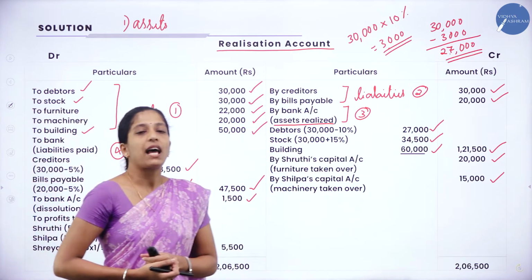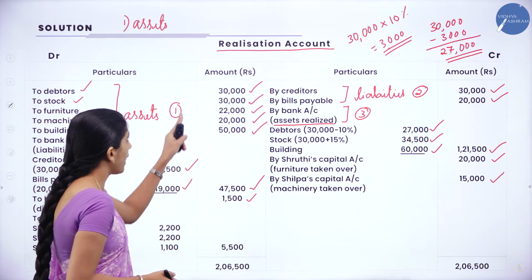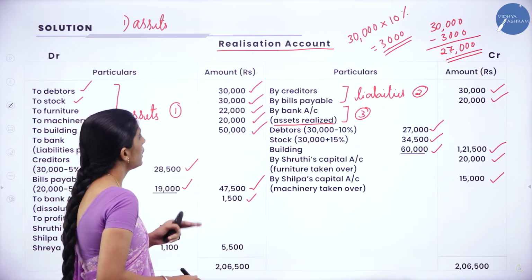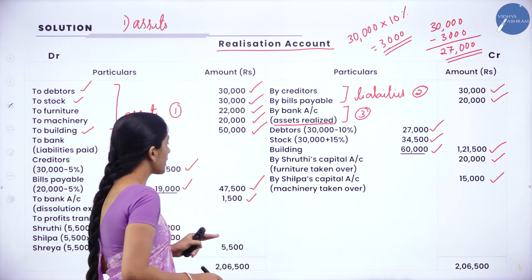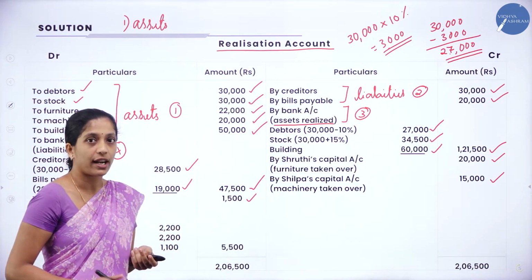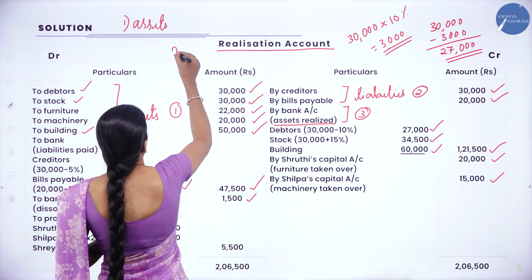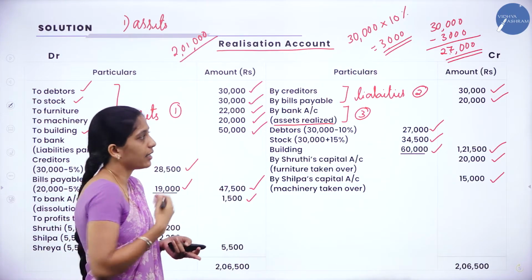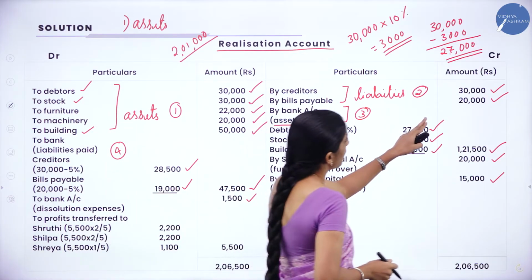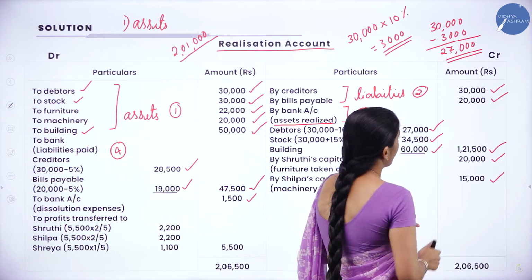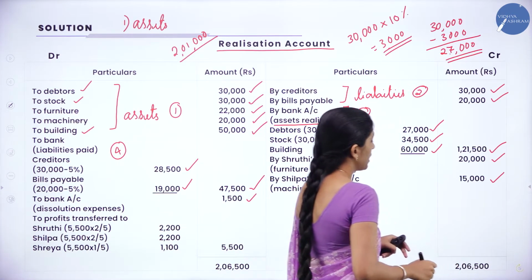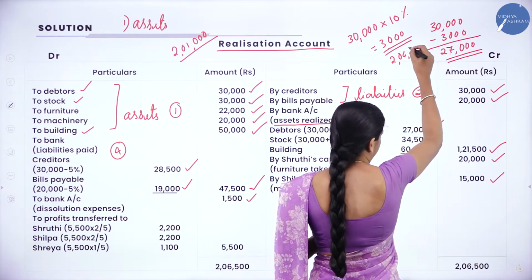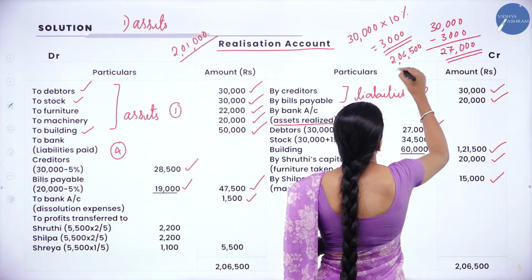Now how to balance our realization account? So we will add all the amounts on the debit side, that is 30,000, 30,000, 22,000, 20,000 plus 50,000 plus 47,500 plus 1,500. So the total will be 2,01,000. So this is the total of the debit side. Now coming to the credit side, 30,000, 20,000 plus 1,21,500 plus 20,000 plus 15,000. So we'll get 2,06,500. So this is the total of the credit side.